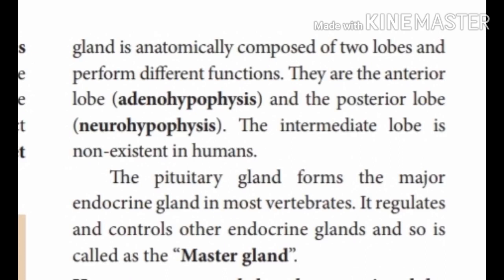They are the anterior lobe, adenohypophysis, and the posterior lobe, called the neurohypophysis. This pituitary gland forms the major endocrine gland in most vertebrates, and it controls other glands, so it is called the master gland.